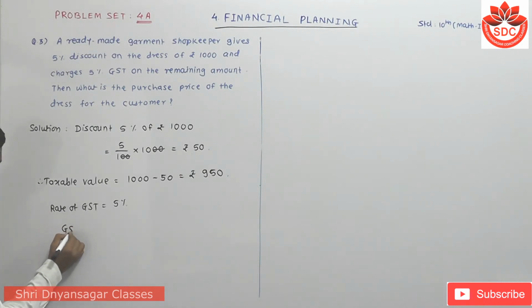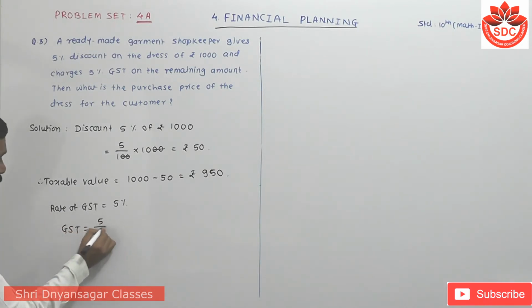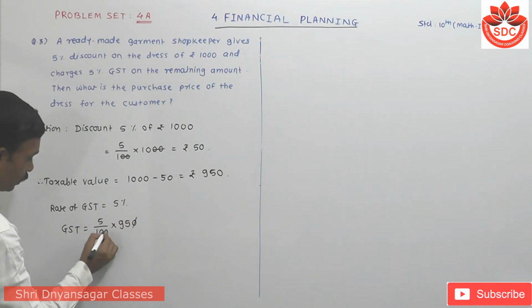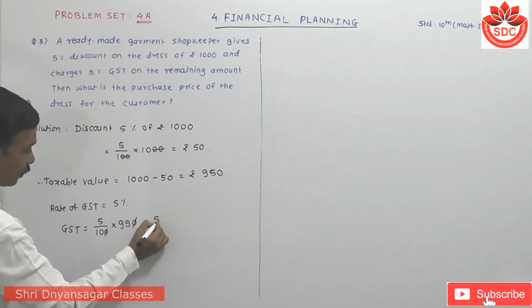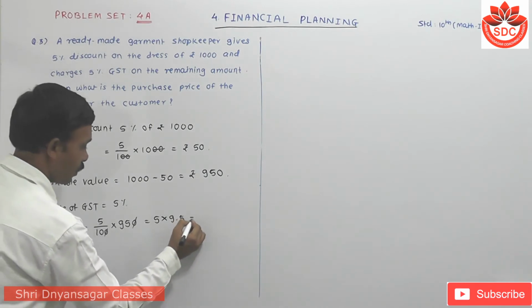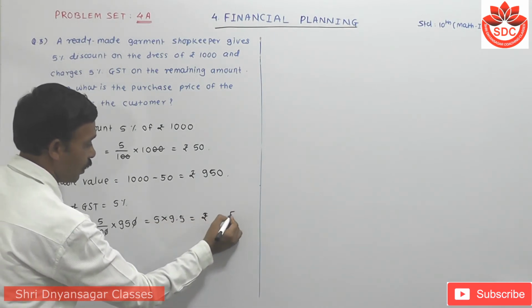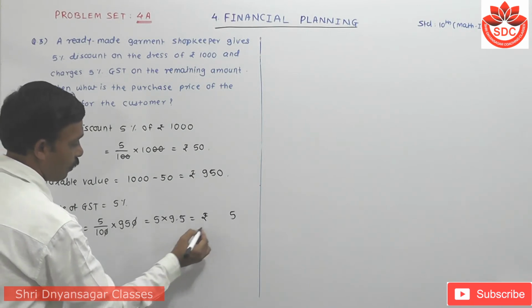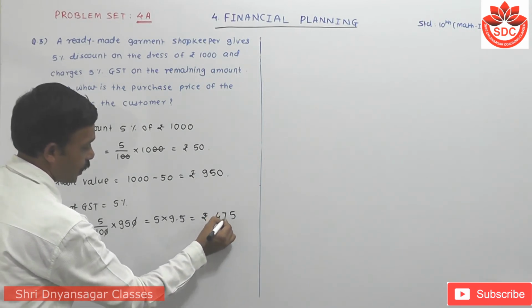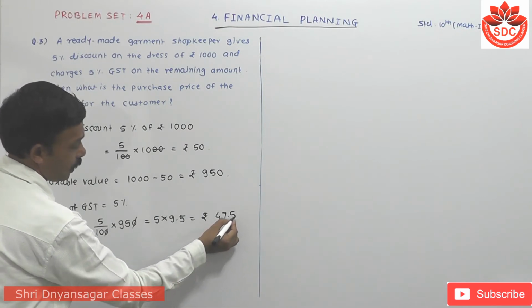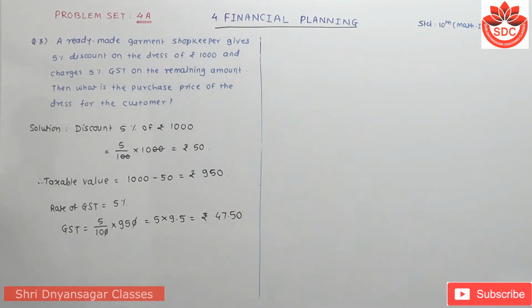Therefore, first we have to find out GST, which is equal to 5% of how much? 950. This one zero gets cancelled. That means 5 into 9.5, we have to divide it by 10. Then it becomes rupees, 5 5s are 25, carry 2, 5 9s are 45 plus 2 is 47. After one digit there is a decimal point. That means 47 rupees 50 paise.